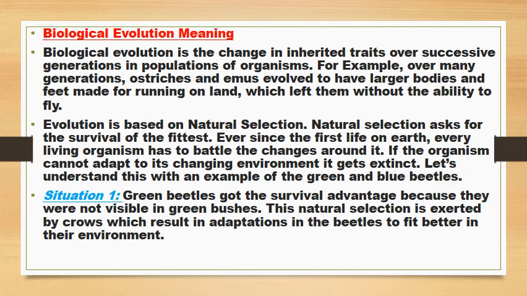Let's understand this with an example of the green and blue beetles. Situation 1. Green beetles got the survival advantage because they were not visible in green bushes. This natural selection is exerted by crows, which result in adaptations in the beetles to fit better in their environment.